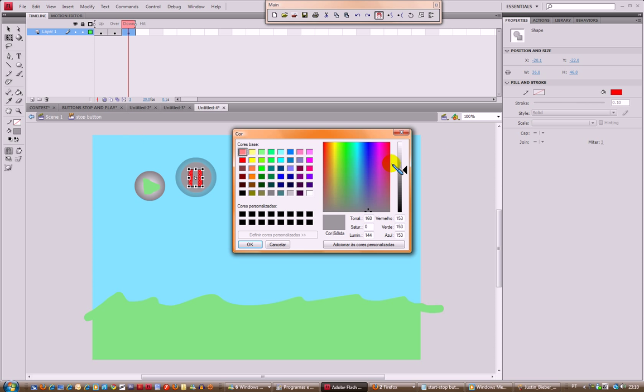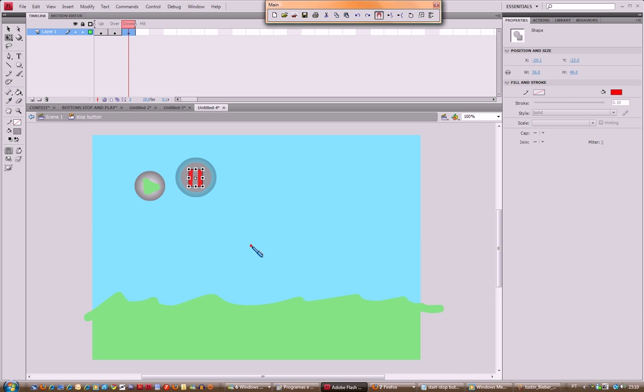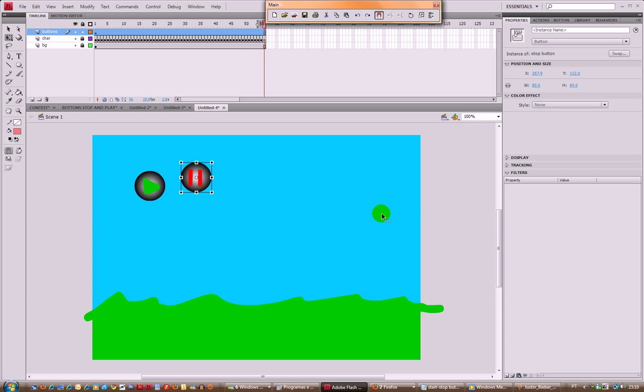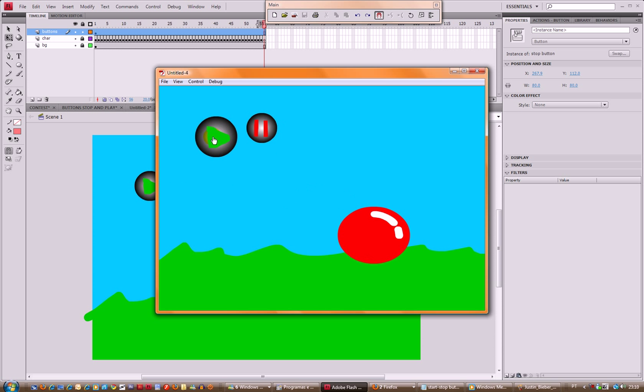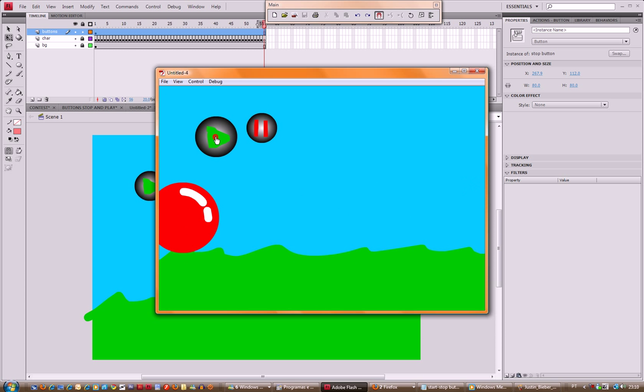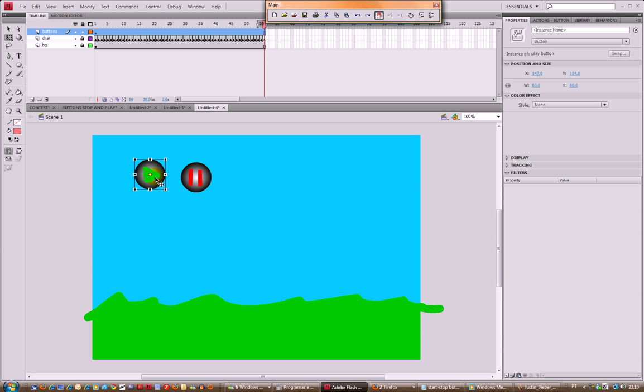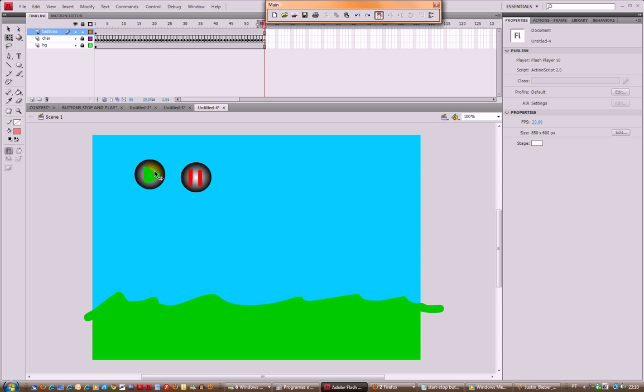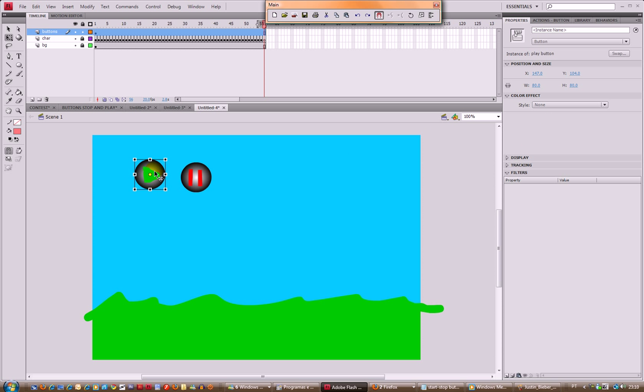Now let's make like pink or something. Yeah, this. And now as you see, as it plays, it only makes this effect that we did. Okay? It only makes this, but it doesn't stop or play. So what we'll do is we'll insert the actions to the buttons. Okay? I will put this in the description because I will not have the time to tell you.